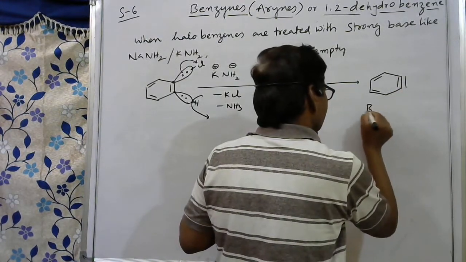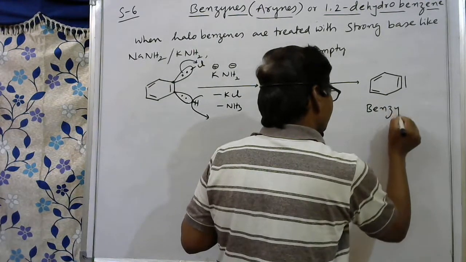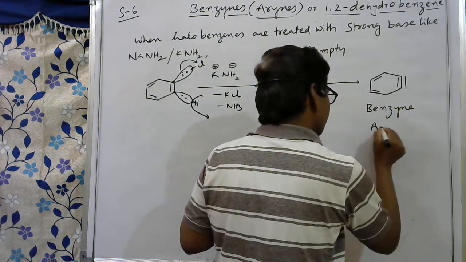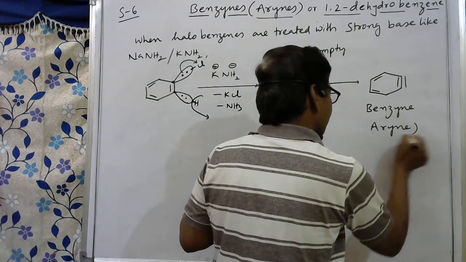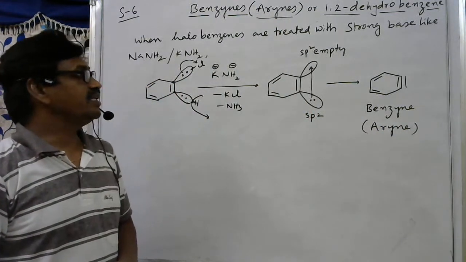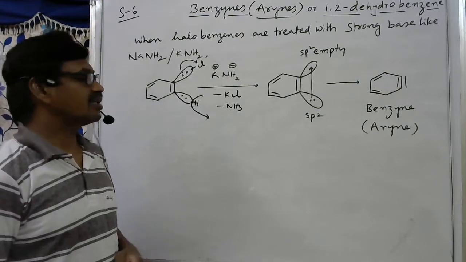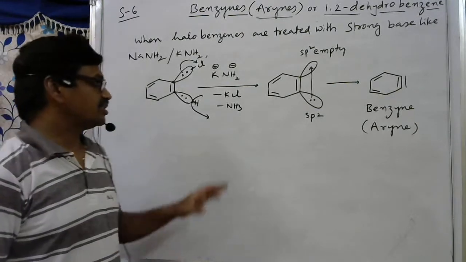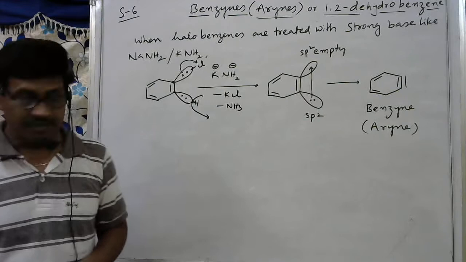This is called benzyne, otherwise called an arene, or 1,2-dehydrobenzene. So like this we can expect benzyne.